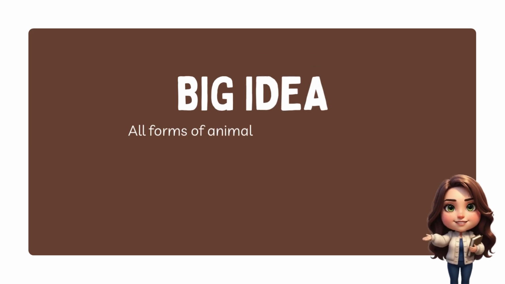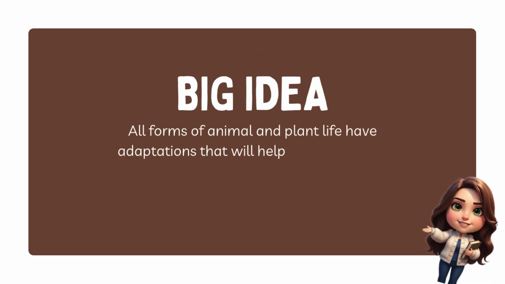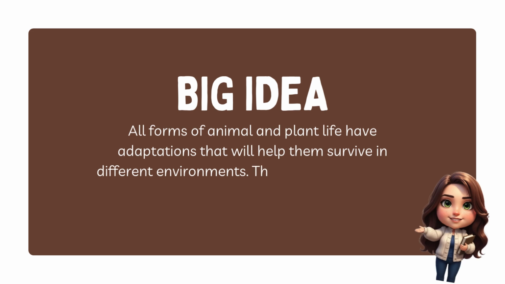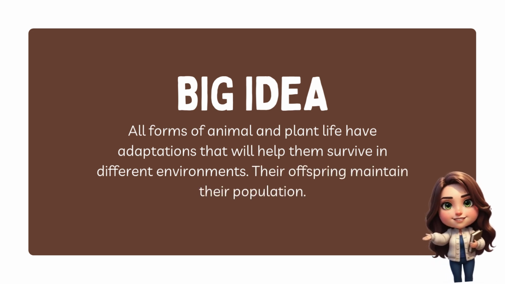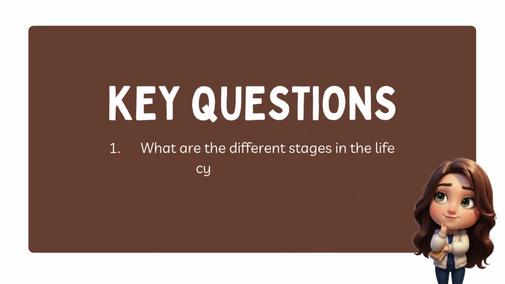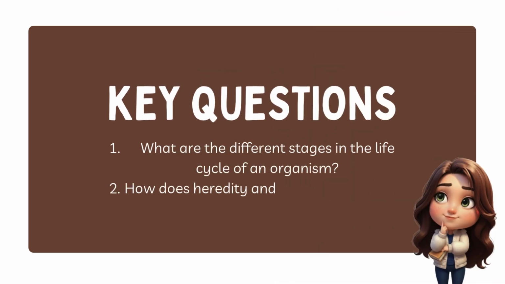Big idea: all forms of animal and plant life have adaptations that will help them survive in different environments. Their offspring maintain their population. Key questions: what are the different stages in the life cycle of an organism? How does heredity and variations affect the life cycle of an organism?